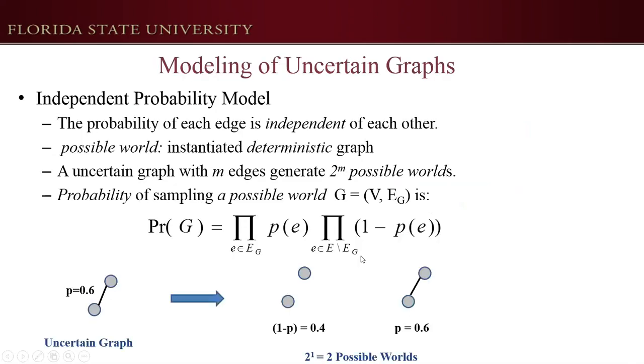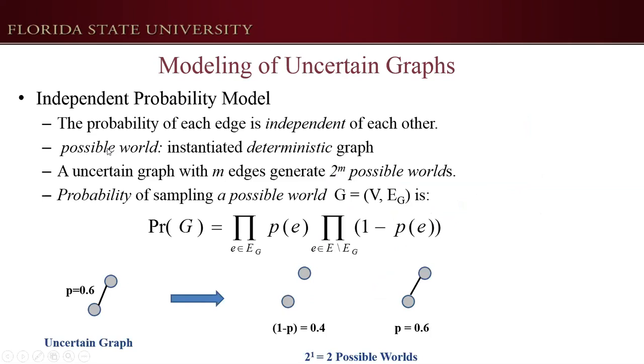Next, I will discuss how to model the uncertain graphs. We use the independent probability model. In this model, we assume the probability of each edge is independent of each other. That is, the existence of an edge does not affect the existence of other edges.